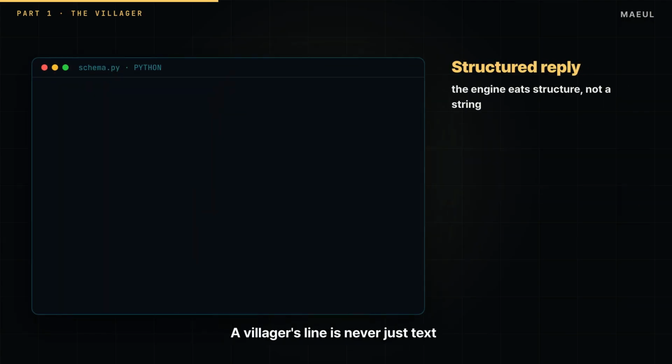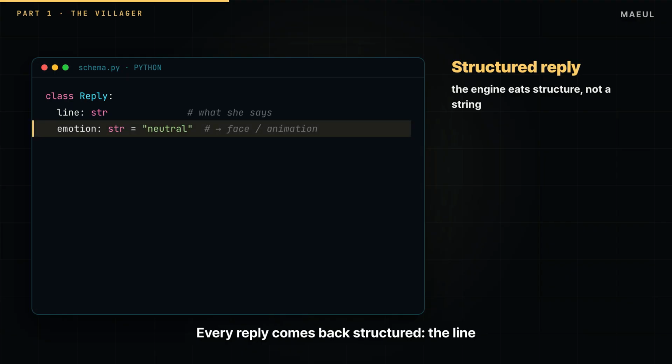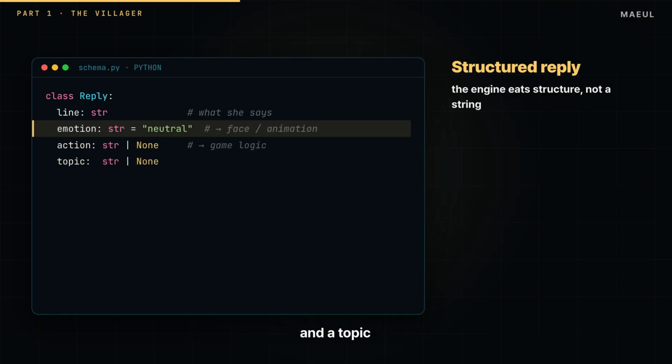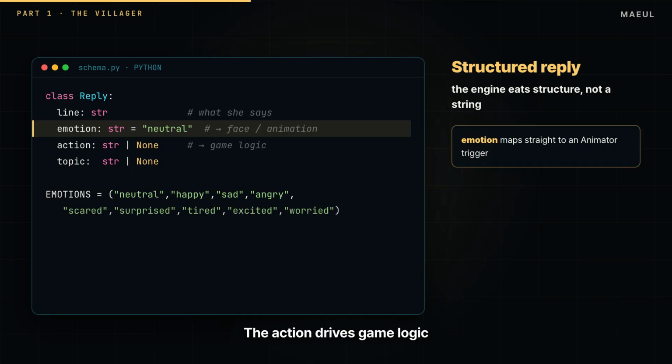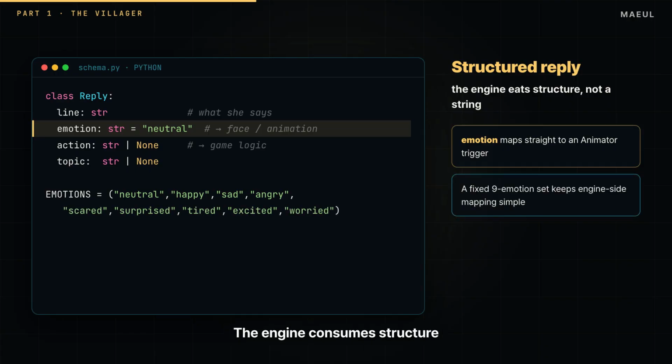A villager's line is never just text. Every reply comes back structured. The line she speaks, an emotion, an optional action, and a topic. The emotion drives her face and her animation. The action drives game logic. The engine consumes structure, not a string.